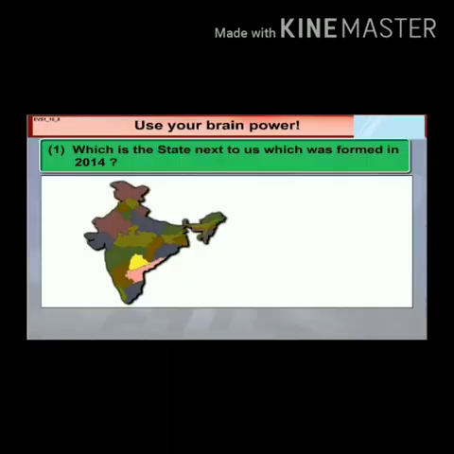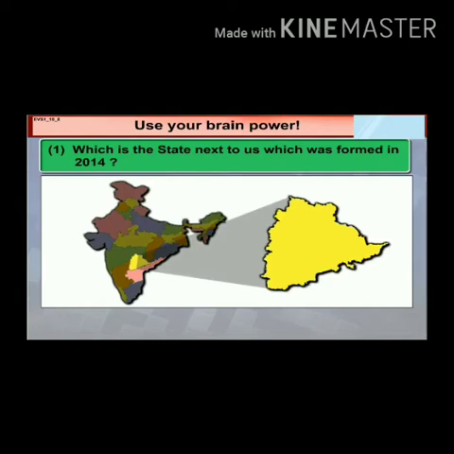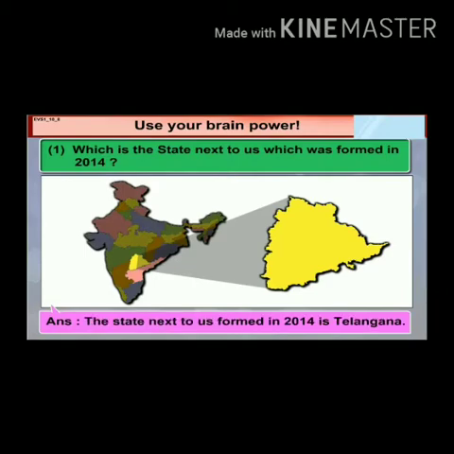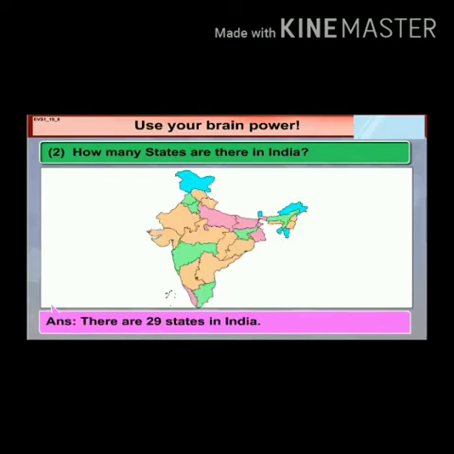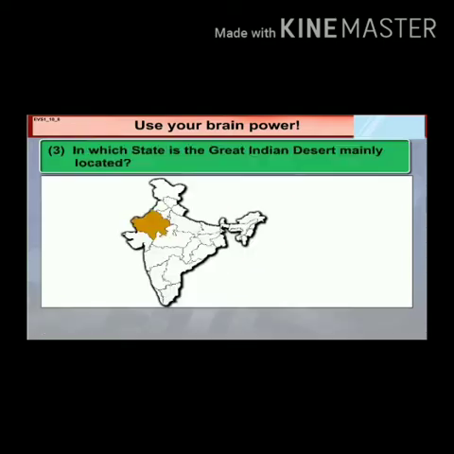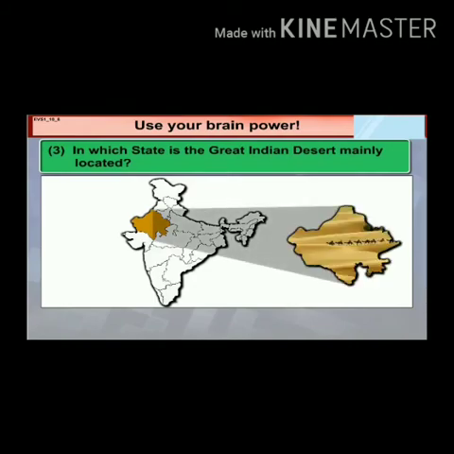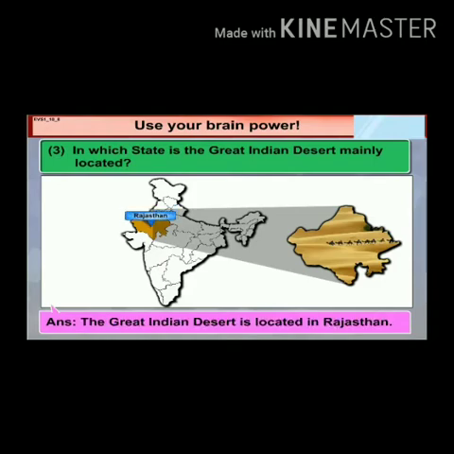Now, let us use the brain. Which is the state next to us which was formed in 2014? Can you guess? The state next to us formed in 2014 is Telangana. How many states are there in India? Do you know? There are 29 states in India. In which state is the Great Indian Desert mainly located? I hope you know this answer. Yes, the Great Indian Desert is located in Rajasthan.